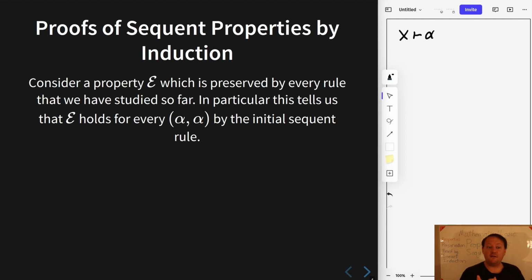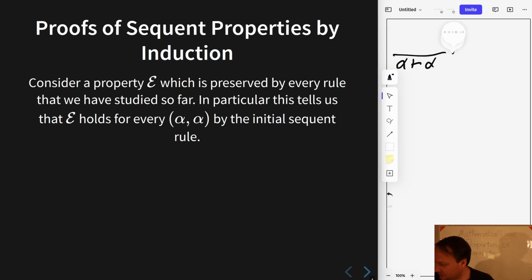Let's recall how that rule looked. This was our rule, initial sequent. Since alpha could be anything, every sequent of this form is a sequent in our deductive system and has the property E if E is to be preserved by all of our rules.